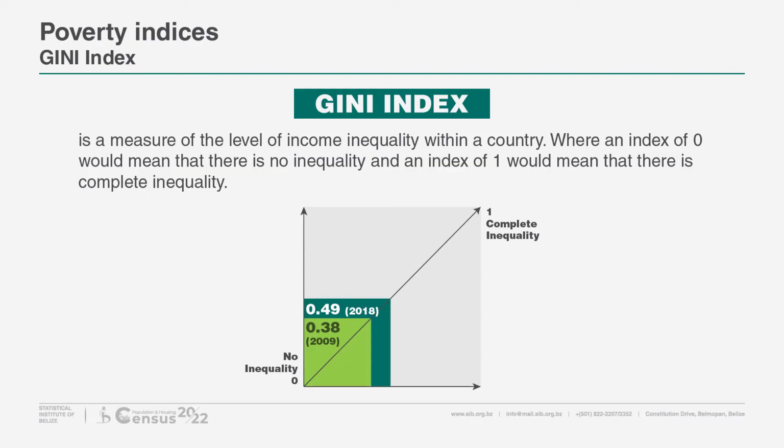The Gini Index. Looking at income inequality, the Gini Index is a measure of the level of income inequality within a country, where an index of 0 would mean there is no inequality, and an index of 1 would mean that there is complete inequality. As we can see from the chart, in 2018, the Gini Index was about 0.49, meaning the level of income inequality in the country was not extreme.